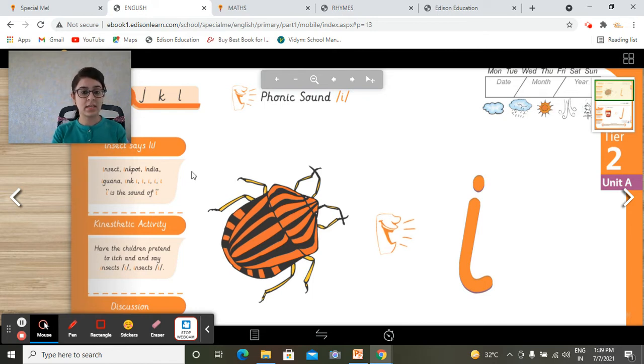E, insect. What is the phonic sound of letter I? It's E. E, insect. What is the kinesthetic activity? Have the children pretend to hop. You have to hop and say insect. E, insect. Okay. What is this? This is insect. You can see a lot of insects around you in the evening or around your house. Okay, so this is E, insect.